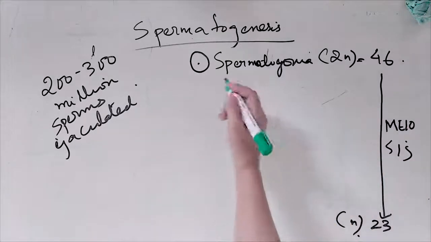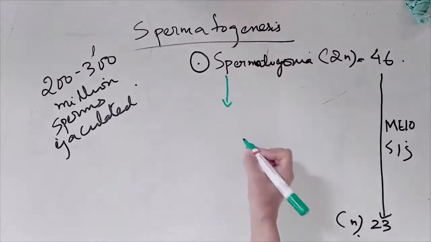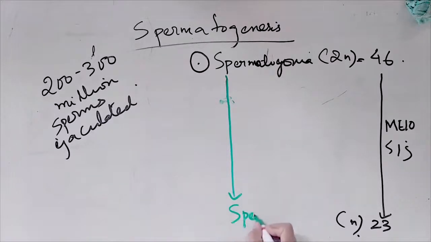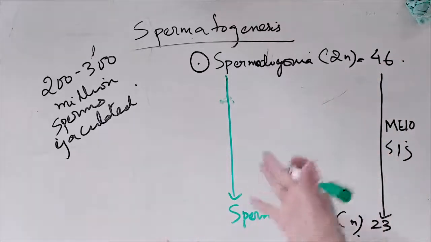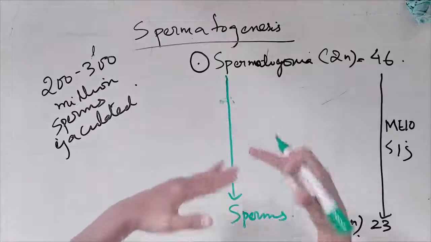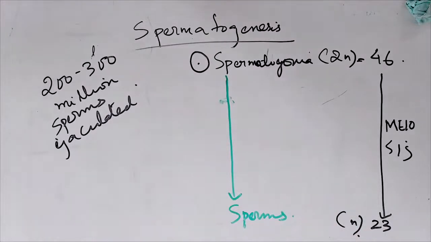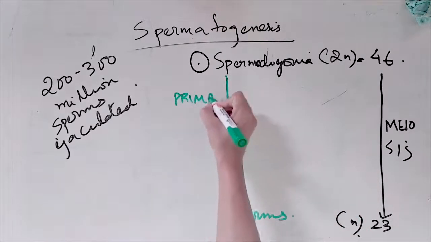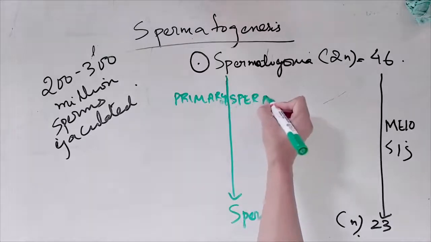So spermatogonia will form what? Sperms, which are haploid. And to form these, we have Sertoli cells, remember? Sertoli cells help develop the cell into the head and tail of the sperm. Spermatogonia differentiate, and between them there are two cell stages in this development. First, they form what we call primary spermatocytes.